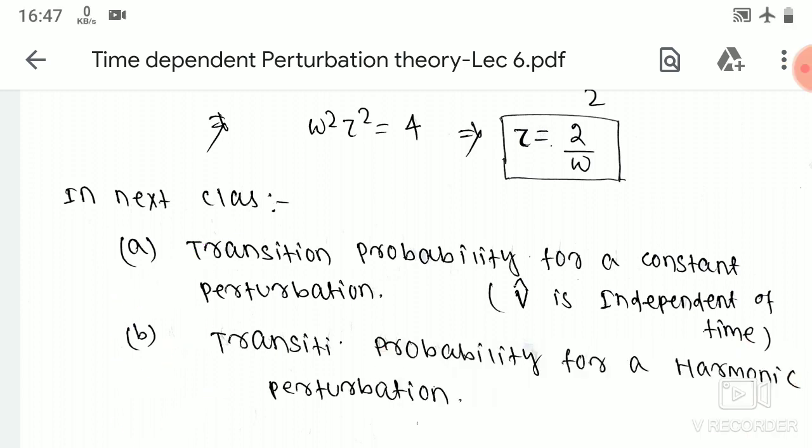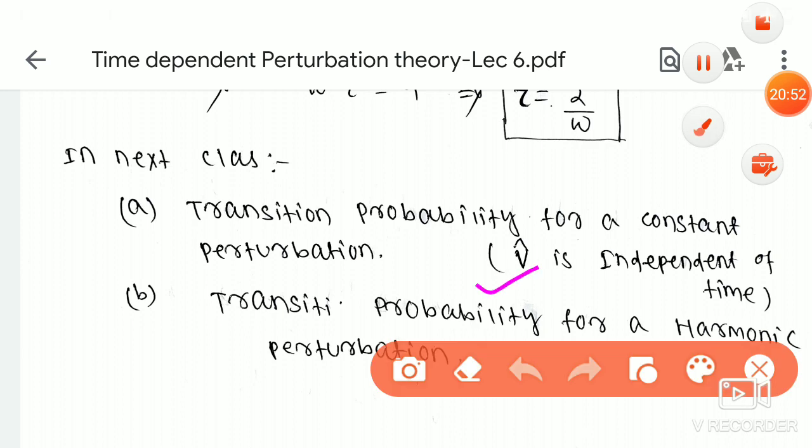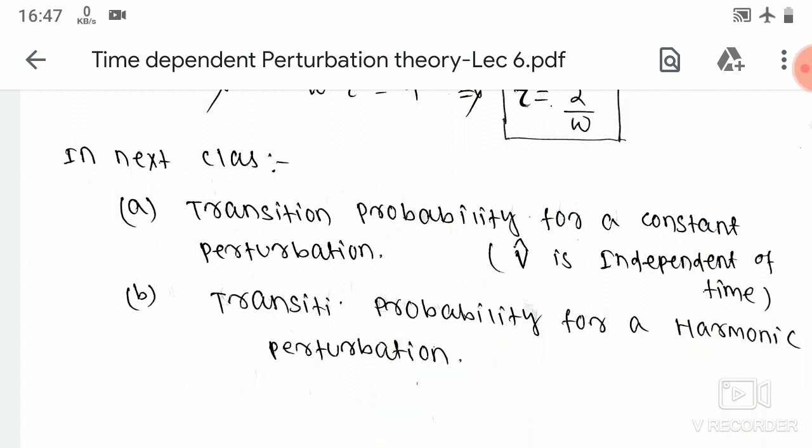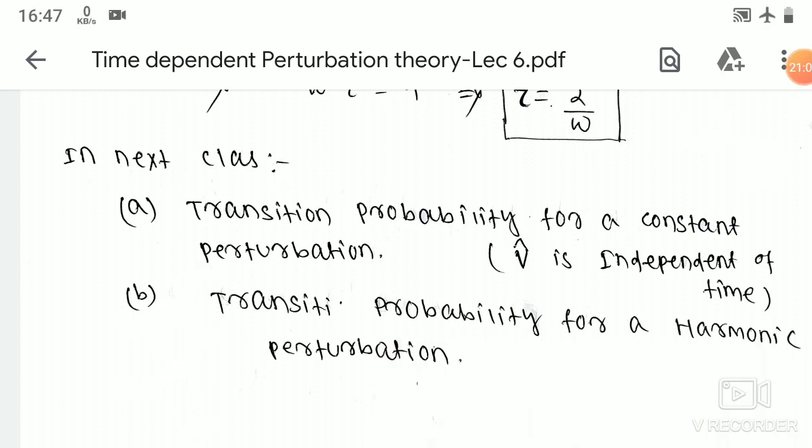Constant perturbation means V cap is time independent. What will happen to the transition probability? We will see that, and we will take one more example also: transition probability for a harmonic perturbation. When our perturbation changes harmonically, what will the transition probability be? We will see that.